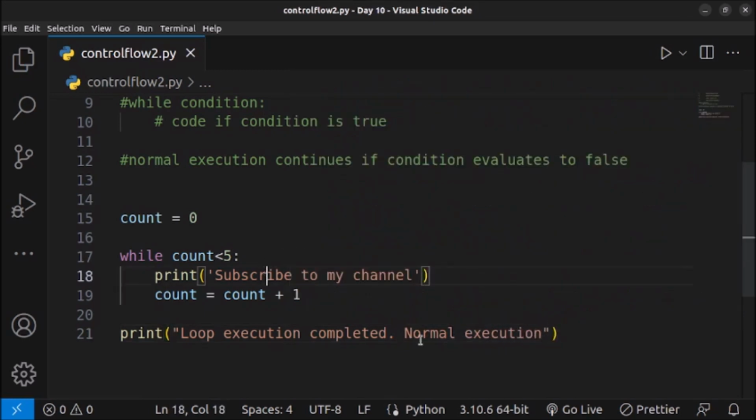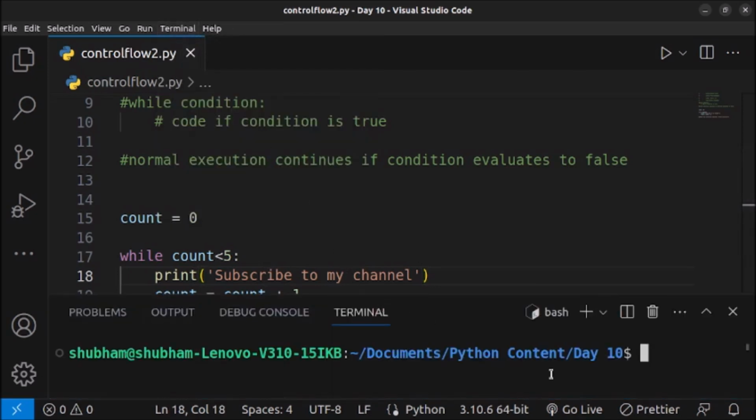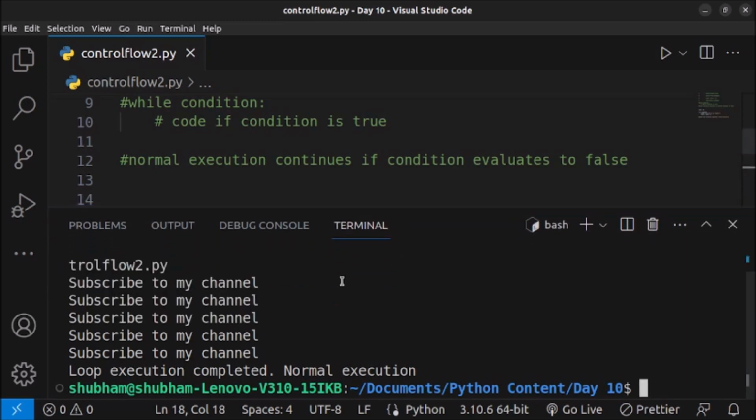So now let's execute this code. So we'll go to the terminal and new terminal, and here I will write python3, then the name of the file, which is control flow 2.py, and press enter. And as you can see, subscribe to my channel is printed 5 times.